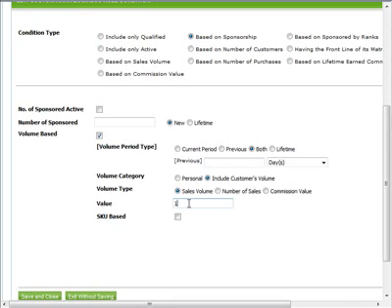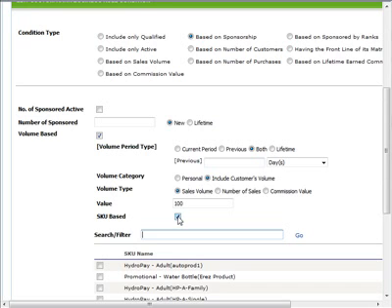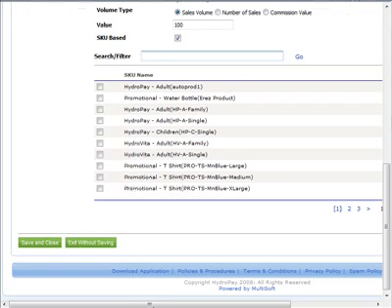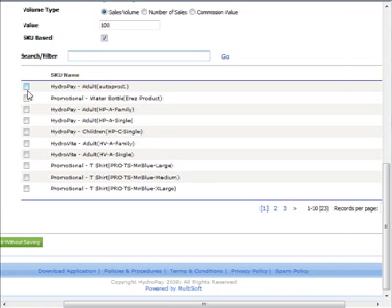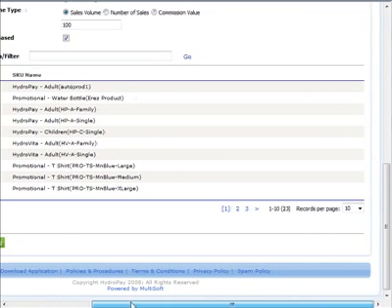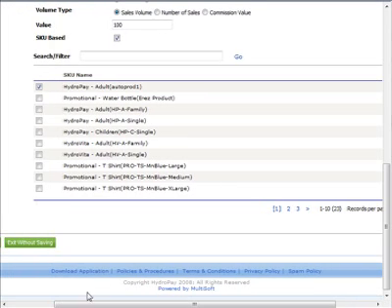Lastly, you may define that the sales volume must come from a specific product or range of products. When you click the SKU-based checkbox, a listing of your product range will be displayed, and you may select which products are eligible to be used when considering a member's achievement of this qualification requirement. Only sales volume from the selected products will be counted towards this rule if you have selected the SKU-based setting.